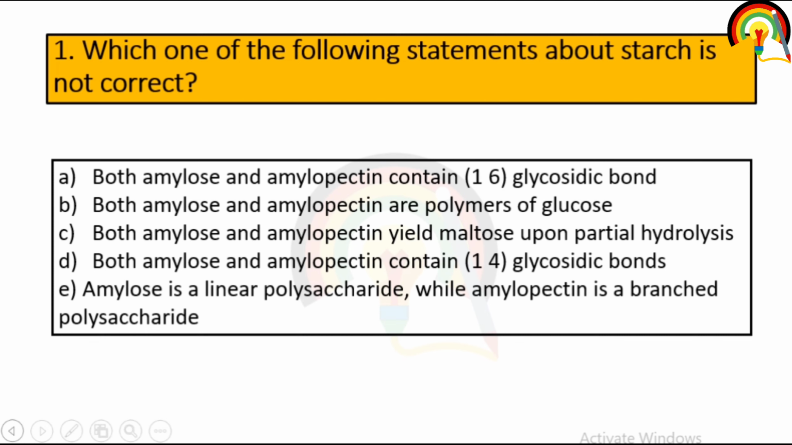So the first question is, which one of the following statements about starch is not correct? First one is, both amylose and amylopectin contain 1,6-glycosidic bond. Second one is, both amylose and amylopectin are polymers of glucose. Third one is, both amylose and amylopectin yield maltose upon partial hydrolysis. Fourth one is, both amylose and amylopectin contain 1,4-glycosidic bond. And the next one is, amylose is a linear polysaccharide while amylopectin is a branched polysaccharide.